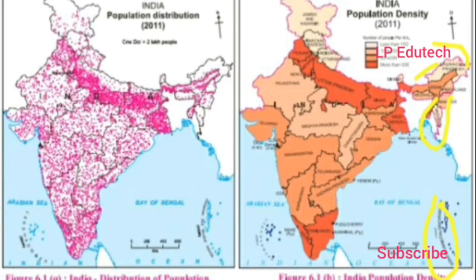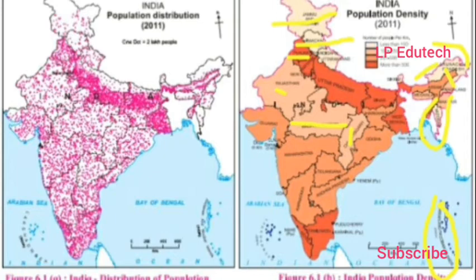Then the next column, the population density between 101 to 250 per square kilometer. It comes Jammu and Kashmir first, then Himachal Pradesh, Uttarakhand, Rajasthan, Madhya Pradesh, Chhattisgarh. Again we can find Nagaland, Manipur and Meghalaya, so here the northeast part of India. So this comes under 101 to 250.